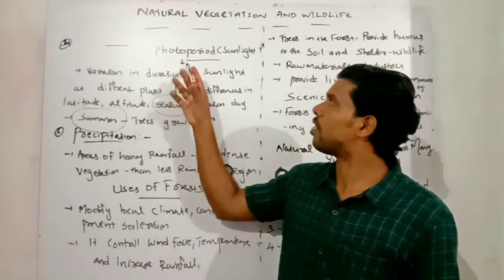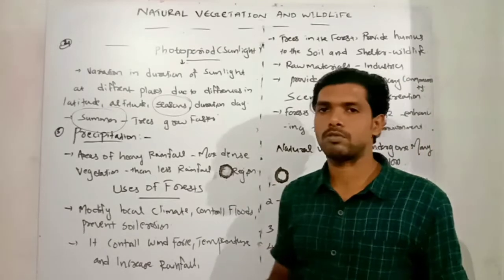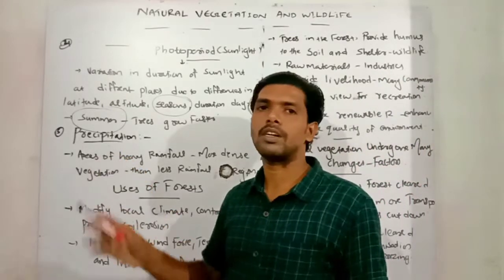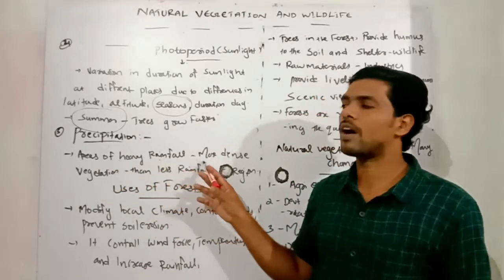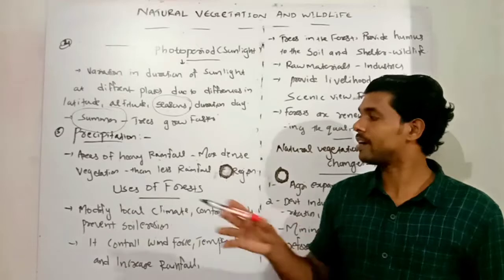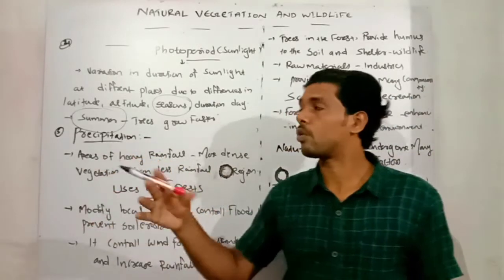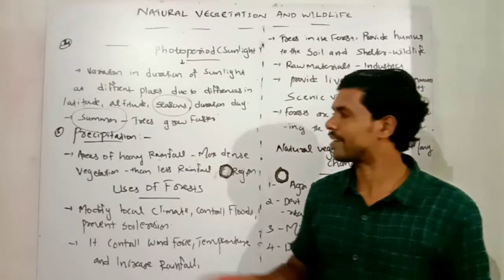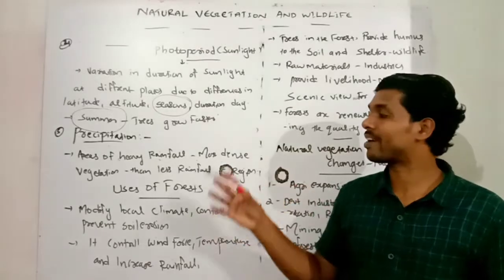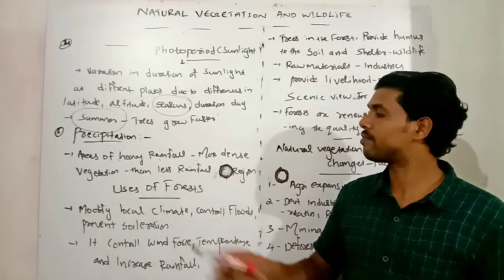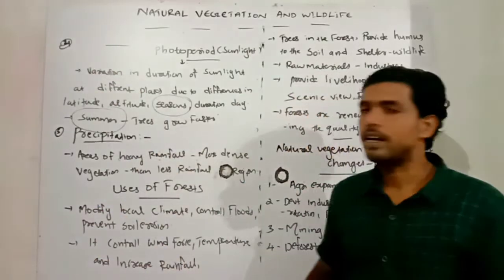That's about how the photoperiod, sunlight, is affecting the growth of the natural vegetation. The next one, precipitation or the rainfall. Here, in the areas of heavy rainfall region, we can see more and dense natural vegetation than in the less rainfall region. So precipitation also affects the growth of the natural vegetation. So once again, in the areas of heavy rainfall region, especially we can see more dense vegetation than in the less rainfall region. That's about the factors affecting the flora and fauna of the natural vegetation.